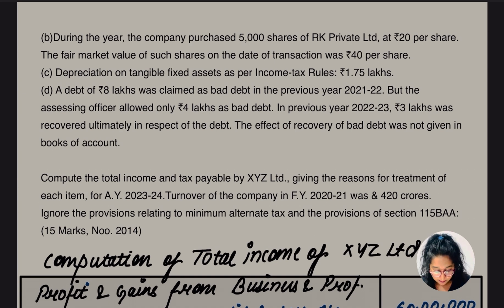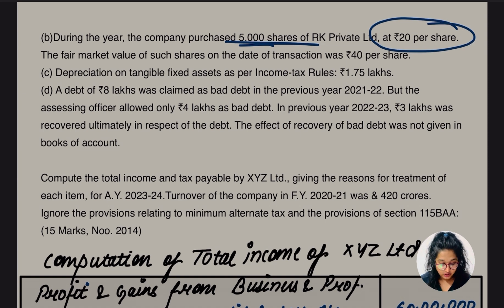During the year, company purchased 5,000 shares of RK Private Limited at 20 per share. The fair market value is going to be 40, right? This transaction is done between related parties, we know. Okay, so what is going to happen? Difference 40 minus 20 into 5,000. The same thing we did in the previous question, there was the same point.